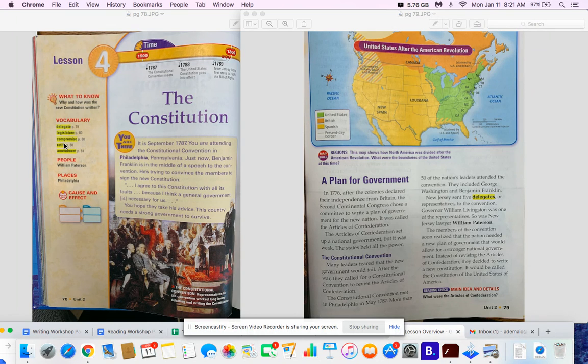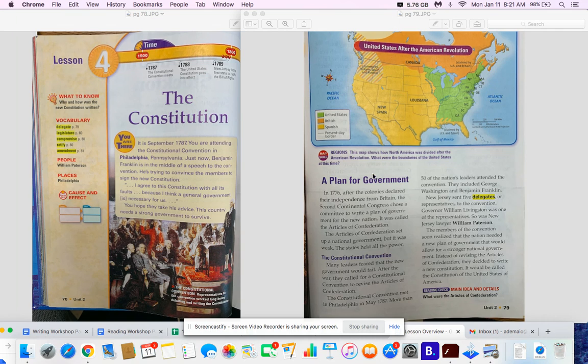The word ratify means to approve. And the word amendment means a change or addition to the Constitution. We're going to be learning a lot about the Constitution and what it is and how it helped our country in order to make it what it is today.